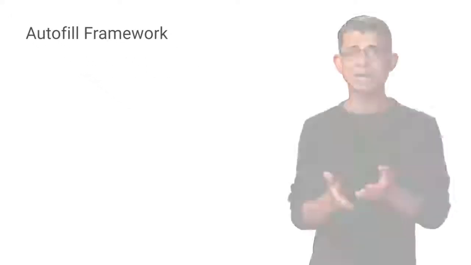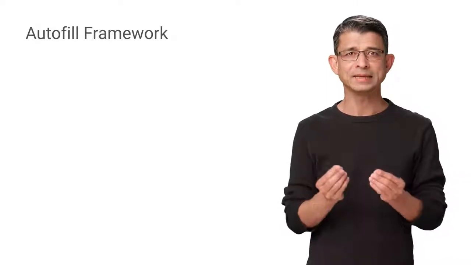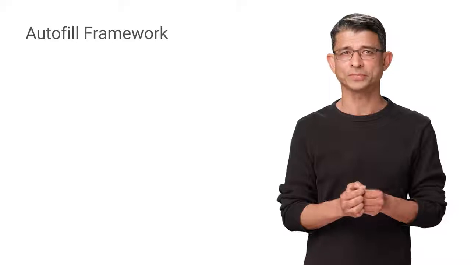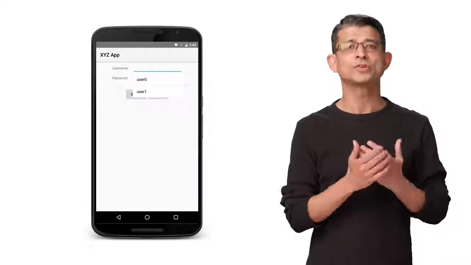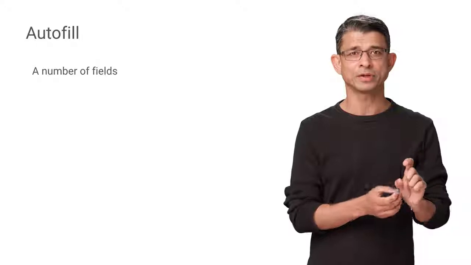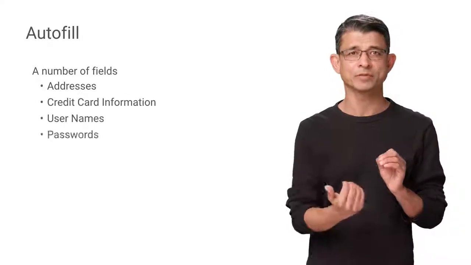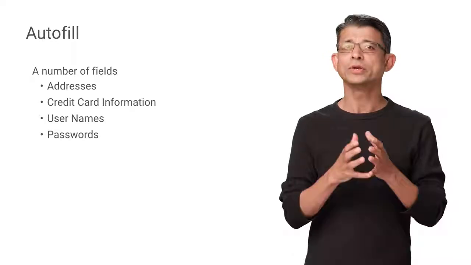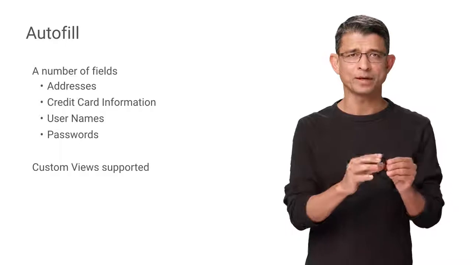Filling out forms is a time-consuming and error-prone task. The new autofill framework makes it easy for apps to help their users through this. Android O allows users to select an autofill app similar to the way the keyboard app is selected. The autofill app is responsible for storing and securing user data, such as addresses, credit card information, usernames, and even passwords. There's also a new view API that you need to implement in custom views to ensure that metadata is exposed to the autofill framework.